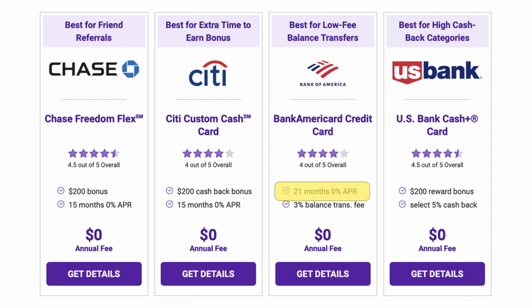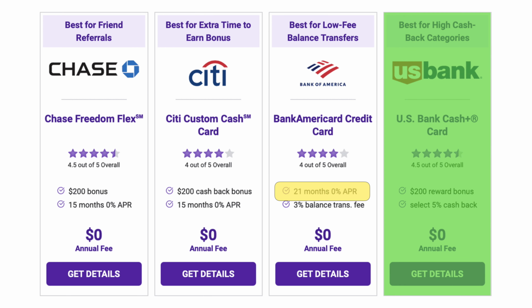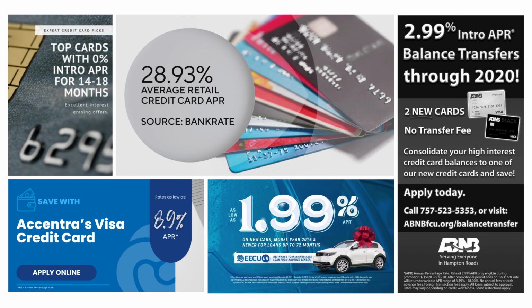This one over here actually has no APR. It doesn't have any information on it. That means, of course, they want you to have to do some digging to figure out what the APR rate is on that one. Here are some more examples. You've got an ad here for top cards with 0% intro APR for 14 to 18 months. Here's a piece from Bankrate, which says that the average retail credit card APR is 28.93%.